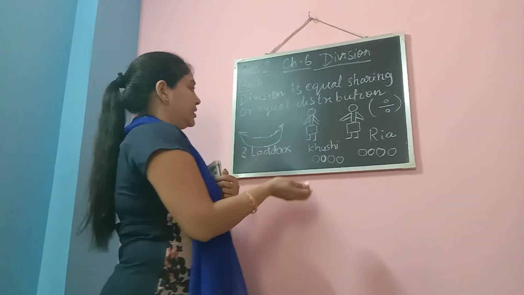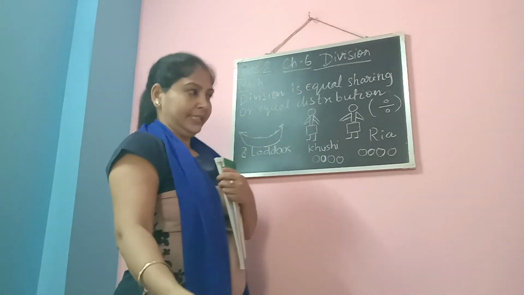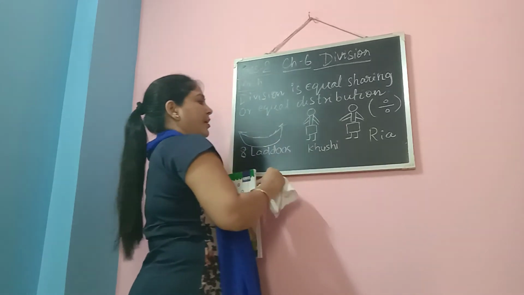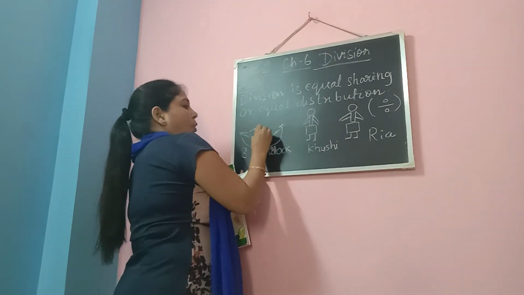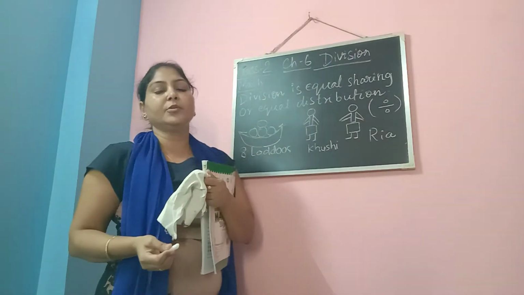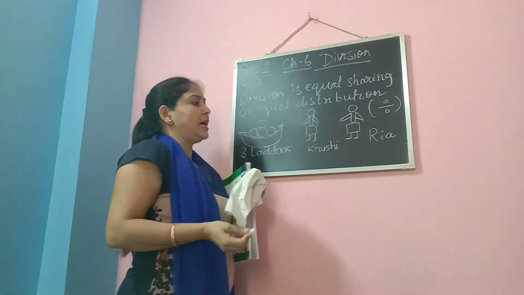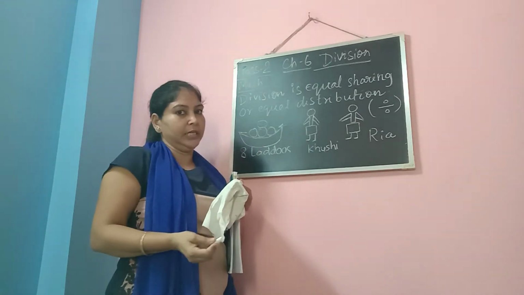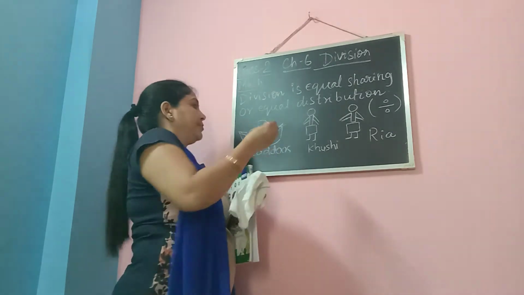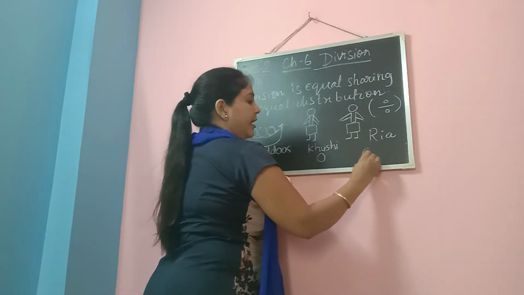Now let's take another example. Say I have only 4 laddus. How many laddus are there? 4 laddus. And I am going to distribute these 4 laddus among Khushi and Riya equally. Let's see how many laddus each one of them will get. 1 here and the other one here.